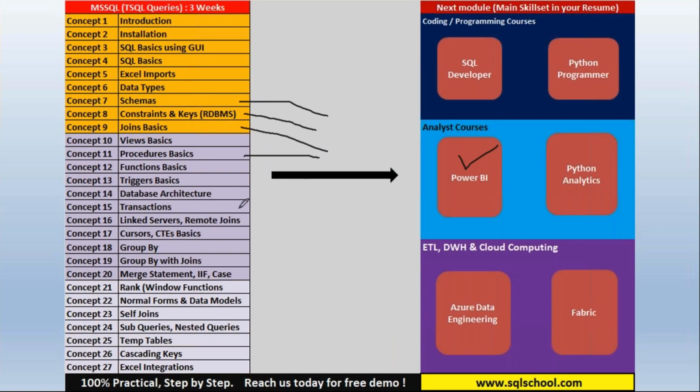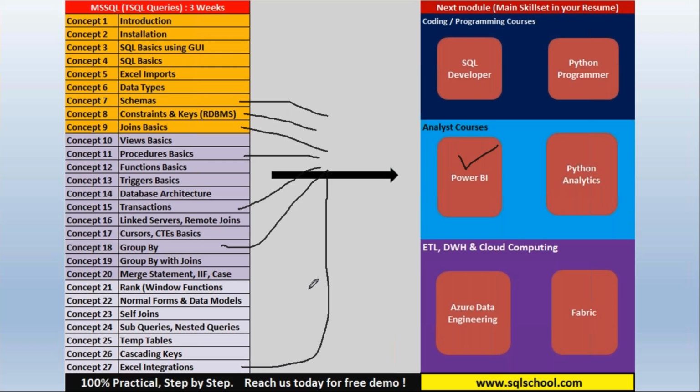And if we have transactions, that's really good. Additionally, we also need Excel integrations, group by concepts. Revise them. These items are important for Power BI.